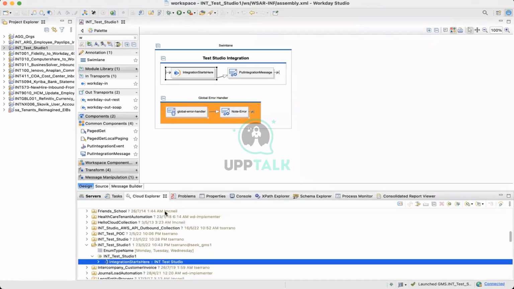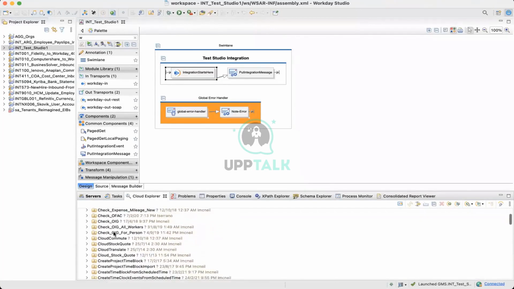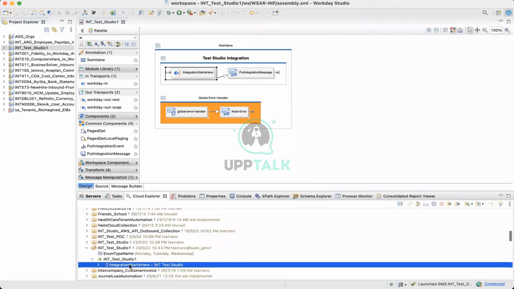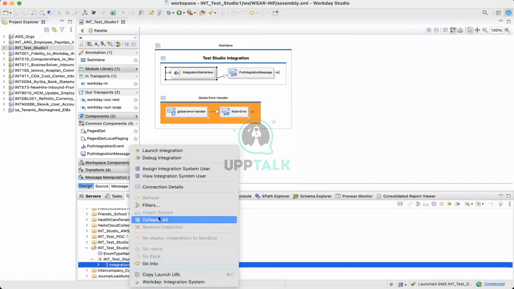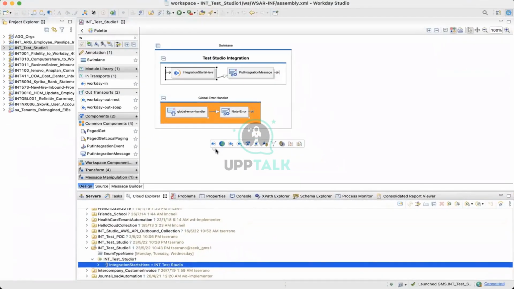Again, to tell you: go to Cloud Explorer, go to the tenant, go to the integration, and click on that arrow until you get to start here. Click on that and then you will have the launch integration step. Try doing both, running it from the tenant and running it from Studio.